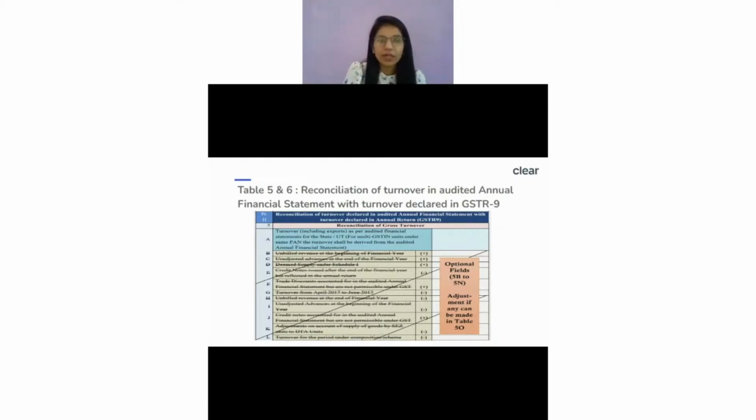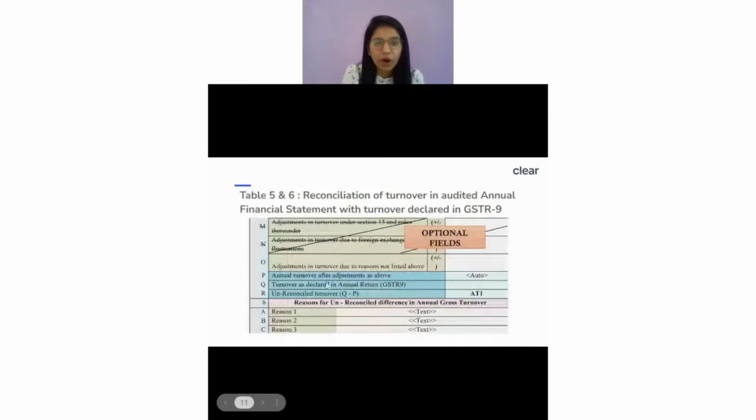Now the second part over here is, if we just look into this, there is also an entry called 5Q. 5Q is nothing but it talks about the turnover as per your GSTR-9. So here we are telling what is the final turnover you have declared in your GSTR-9. That is a value which we are going to cover over here.